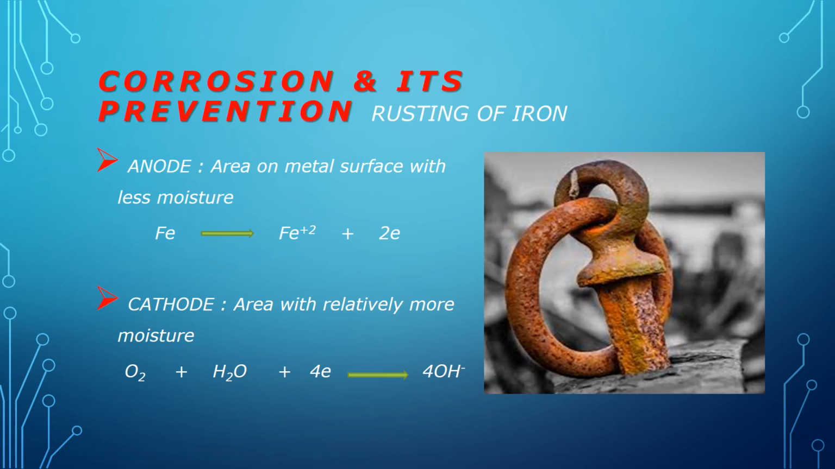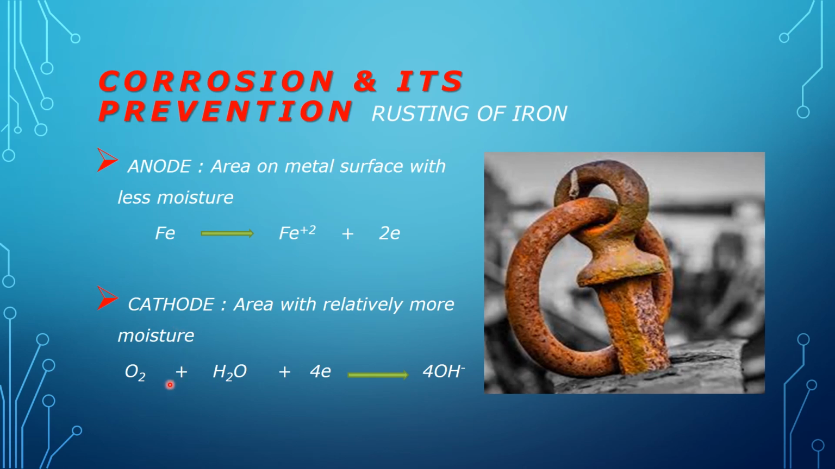What happens during the process of rusting? The area of the metal surface where there is less moisture acts as anode. Anode is the one where oxidation takes place. So here iron loses electrons and converts into iron ions. The other area with relatively more moisture acts as cathode, means reduction takes place. Reduction is gain of electrons.